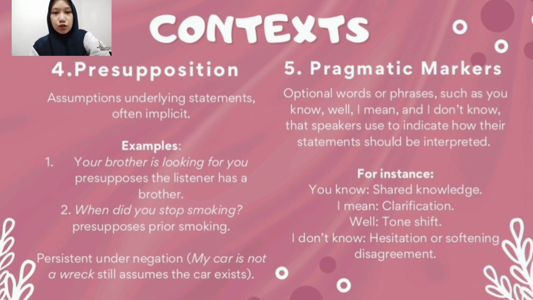For instance, "you know" can signal shared knowledge, "I mean" signals clarification or self-correction, and "well" can mark a shift in focus or tone. For example, in a discussion about a poet, speakers might say, "the famous poet, and well, I mean, he's famous in America, at least," using these markers to adjust or clarify their message.